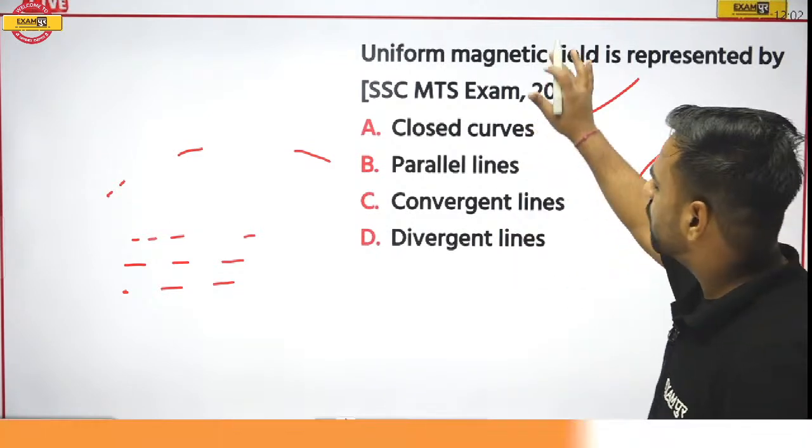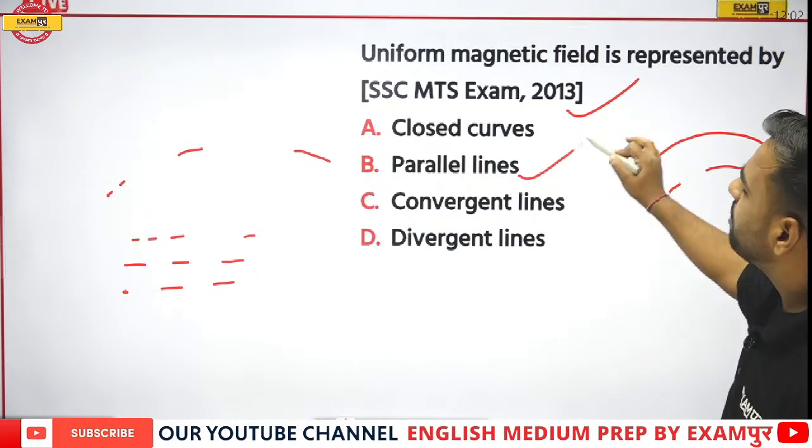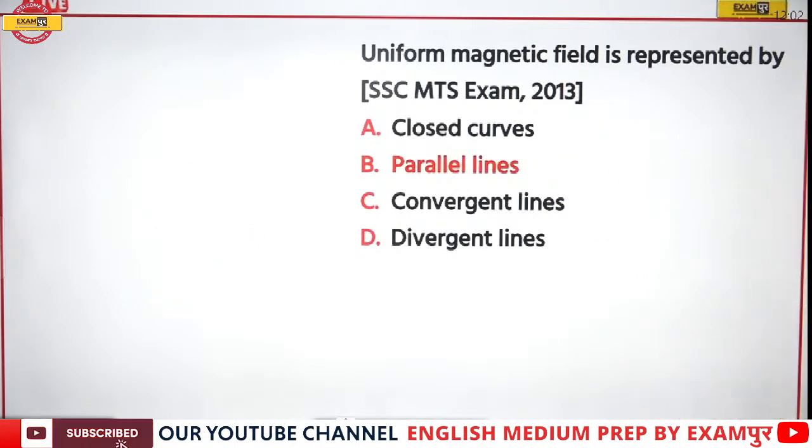If I talk about the non-uniform magnetic field, they would be quite like this, right? So if I talk about the uniform magnetic field, what is going to be the correct answer over here? Here we will be having parallel lines. So here option number B is the correct answer.